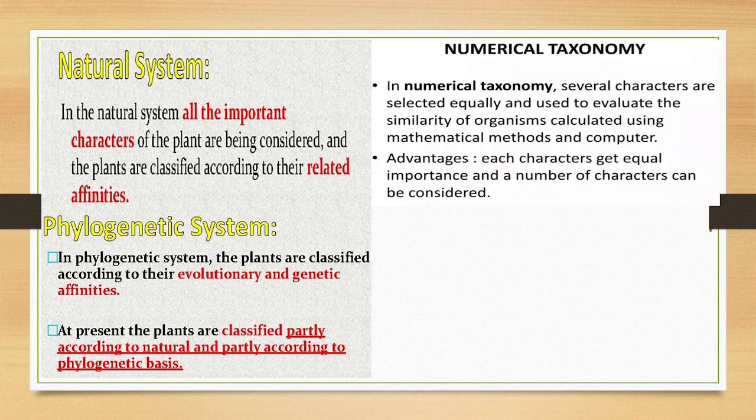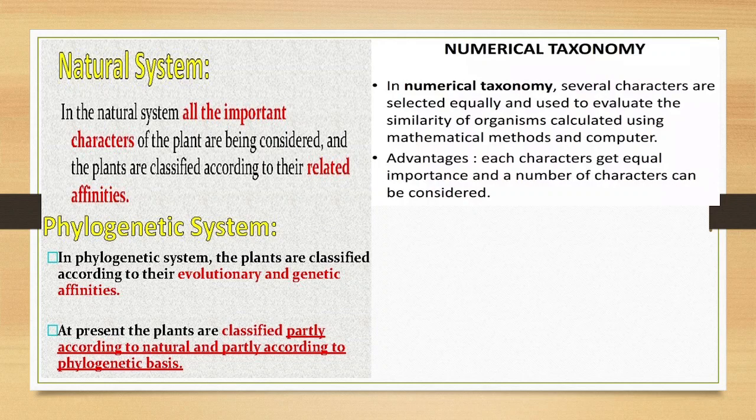Besides this, there are also other taxonomical systems, one of which is numerical taxonomy. In this, several characters are selected. They are compared with the help of computers. Mathematical calculations are done, and equal importance is given to almost all the characters, and according to the higher number of similarities, they will be placed in a particular group. With a lesser number of similarities, they will be given a different location. So here numbers play a role, and as such it is called numerical taxonomy, mainly based on mathematical calculations and computerized work.